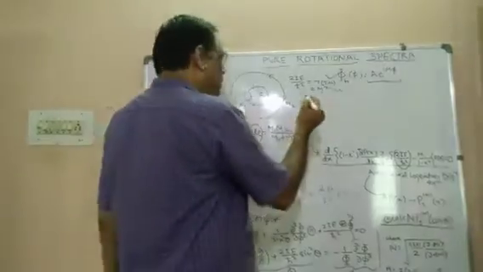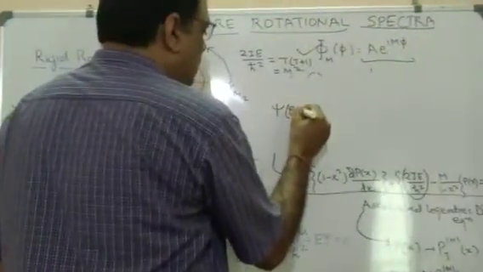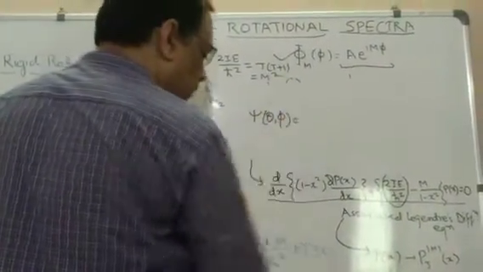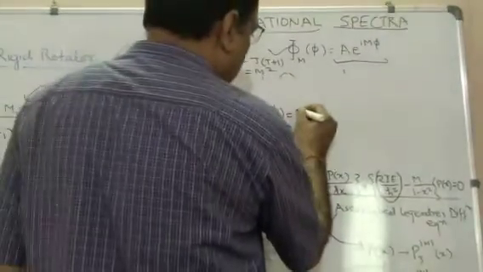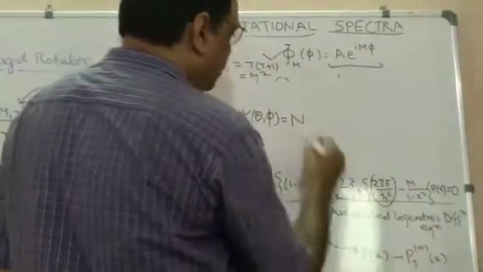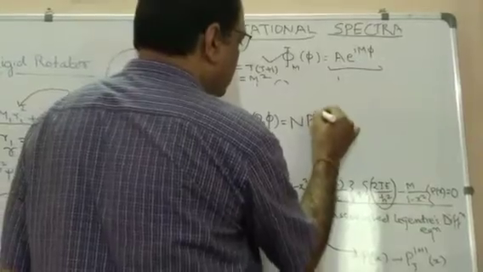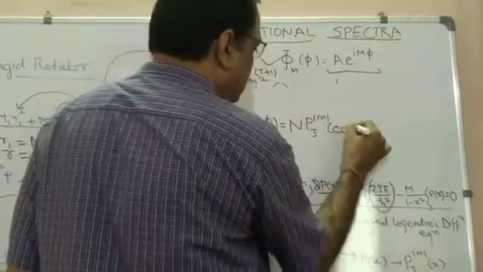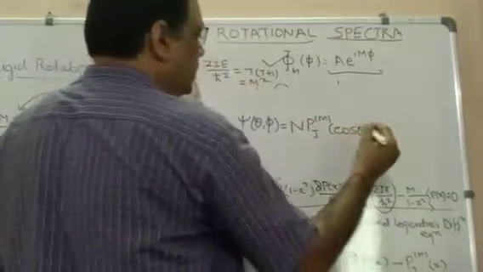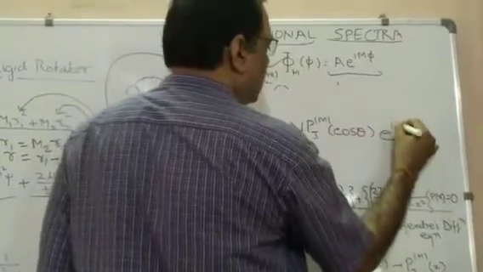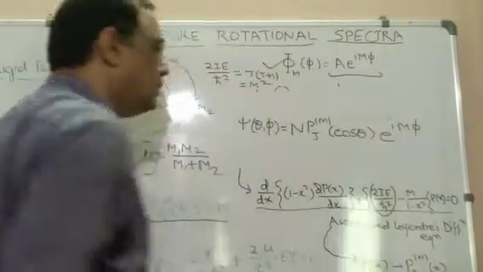The solution depends on theta and phi. That will finally be the N value, N P j m cos theta, and e to the power i m phi.